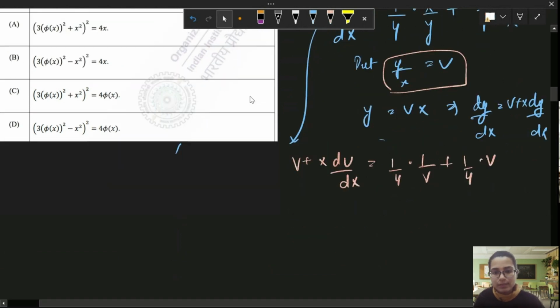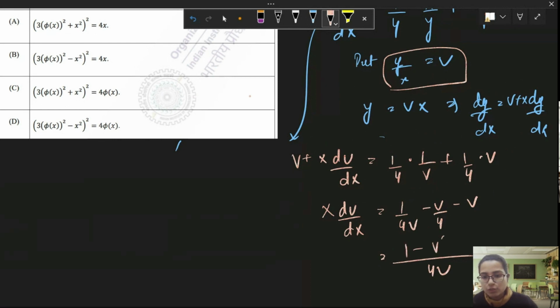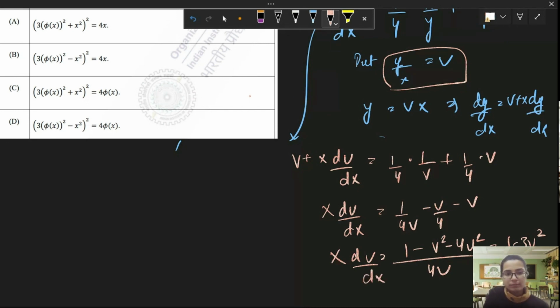So when we solve for it, it becomes 1 by 4v plus v by 4 minus v. Let me just take the LCM: 1 minus v square minus 4v square. So this is 1 minus 3v square by 4v. Now this becomes variable separable, and you can easily separate those variables. It becomes 4v by 1 minus 3v square dv equals dx over x.